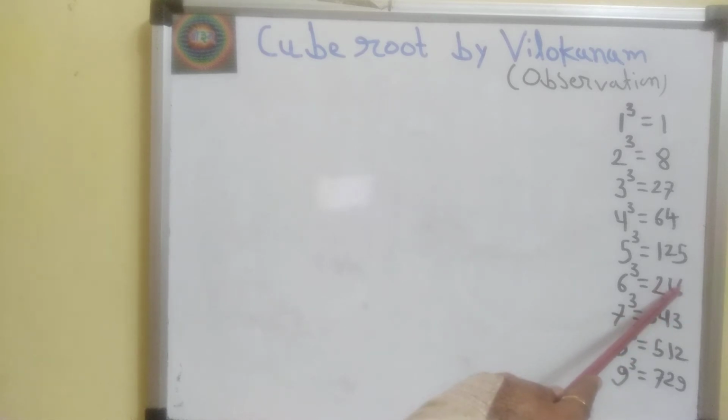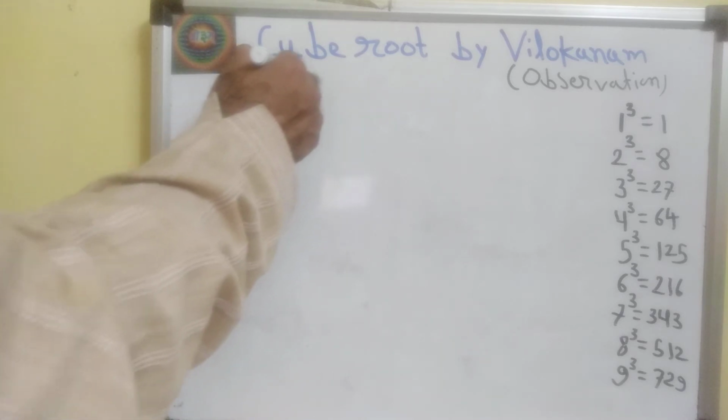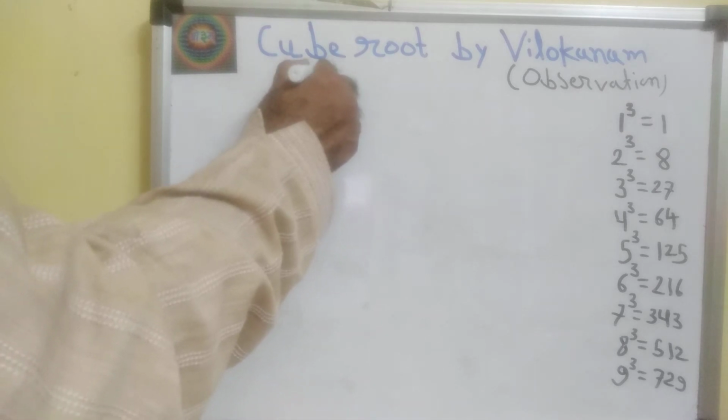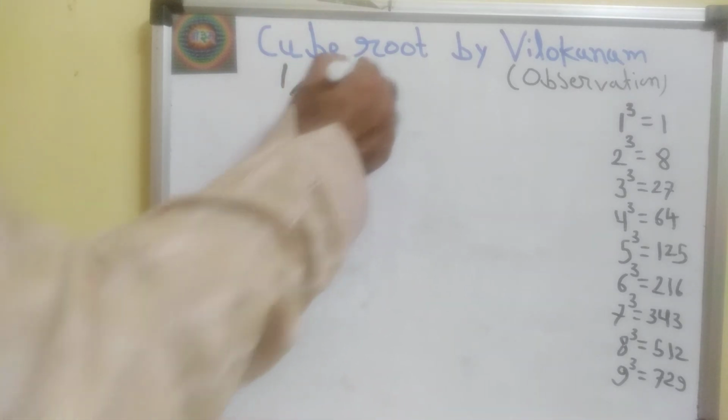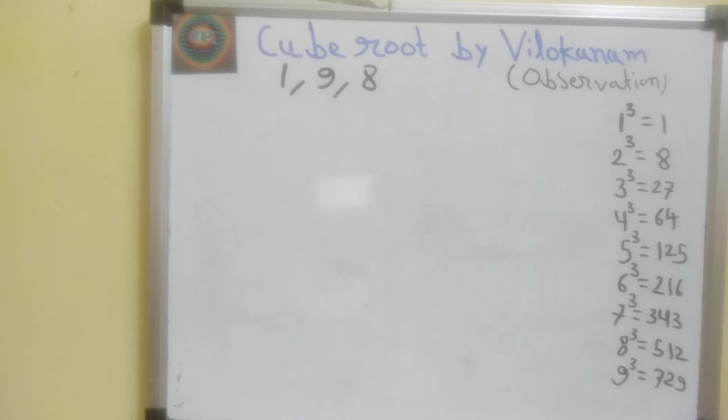In case of 6 cube equal to 216, 6 plus 2 plus 1, Bijank of 216 is 9, which is equivalent to 0. In case of 7 cube, 343, 3 plus 3, 6 plus 4, 10. Means 1 plus 0 is 1. So we observe that Bijank of perfect cubes is either 1, 9 or 8.